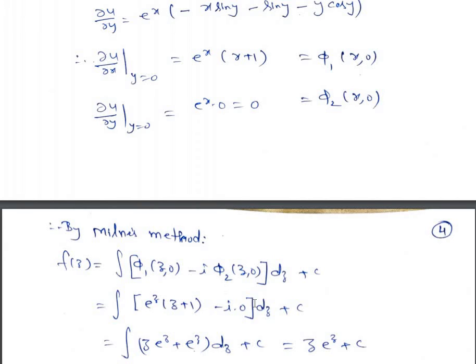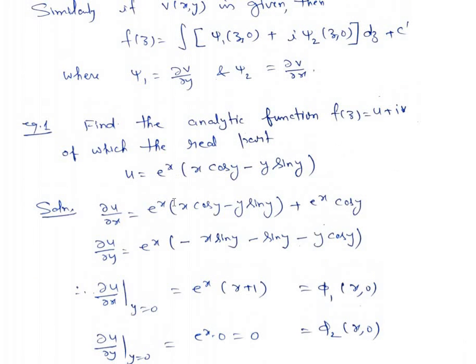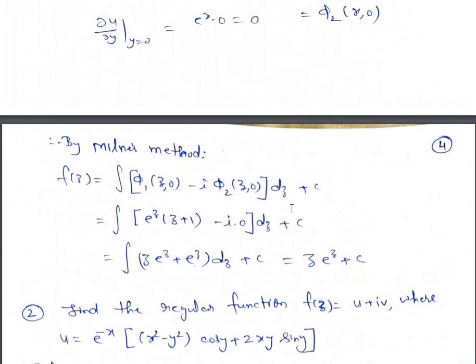And phi 2 is 0. So we are left with the integral of z e to the power z plus e to the power z dz plus c. Integrating it, this will come out to be z e to the power z plus c. So we had been given u, and by using the Milne-Thomson method we have obtained f(z) as z into e to the power z plus c.